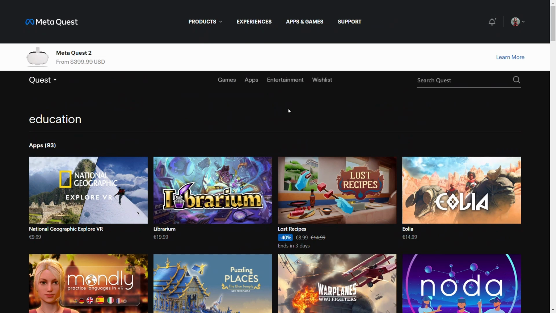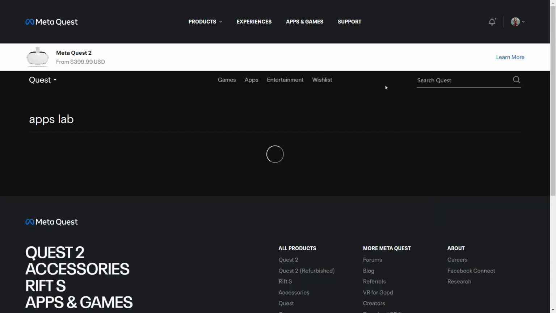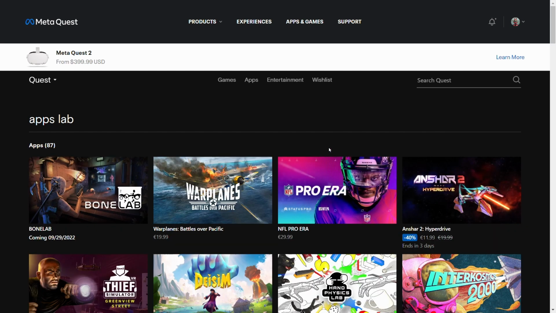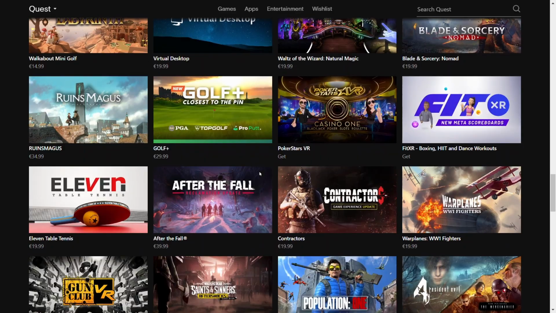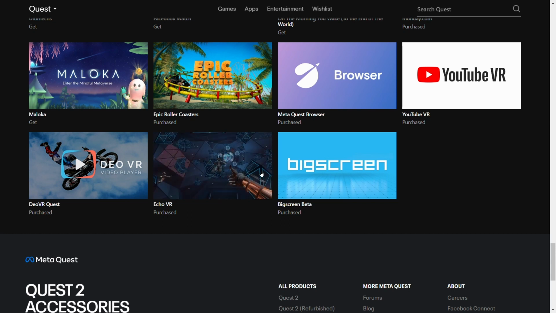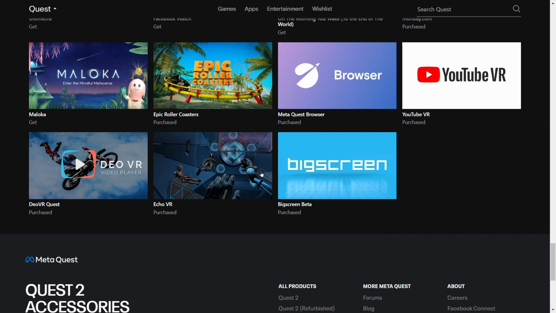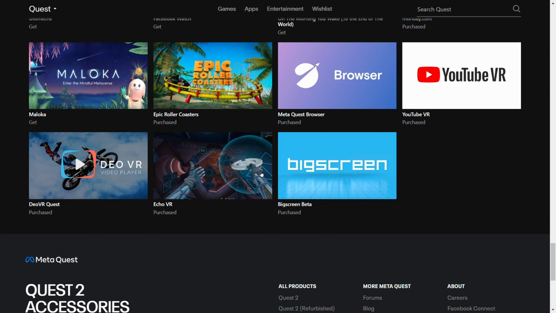Sometimes you should go to App Lab. App Lab is a place where not tested software is being found. Now, I'm not sure why in Quest App Lab not all of the applications are displayed here. We need to find a side way: searching engines where you can find software for Oculus Quest, but not through Oculus Quest. Is there something like that?